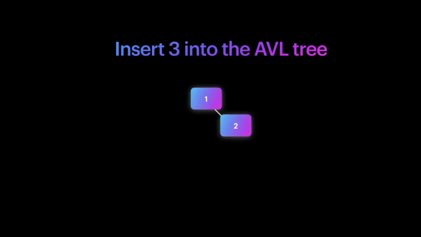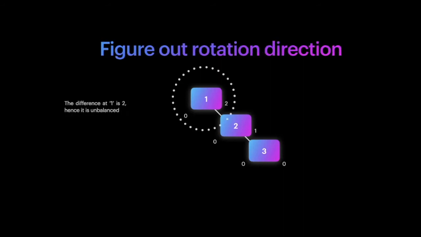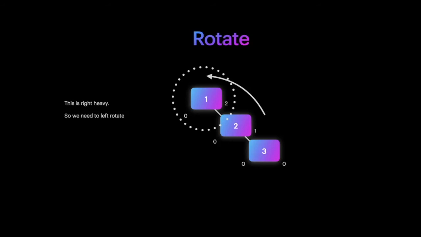Insert 3 into this AVL tree. Now let's check if it's balanced. To do this, we need to assign depth values for each subtree of every node. The top node has a difference of 2, which is larger than 1. Hence, the tree is not balanced at that node. Since there are more nodes on the right than the left, it is right heavy. Therefore, we need to left rotate.